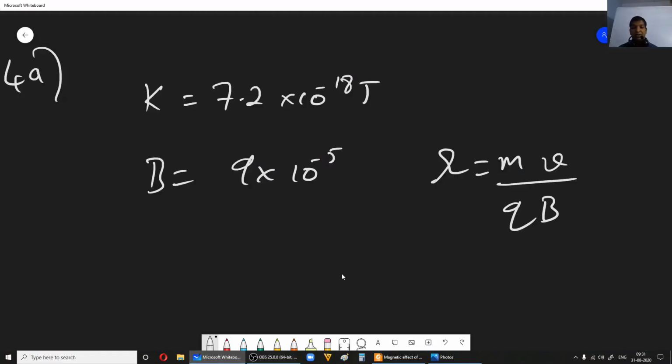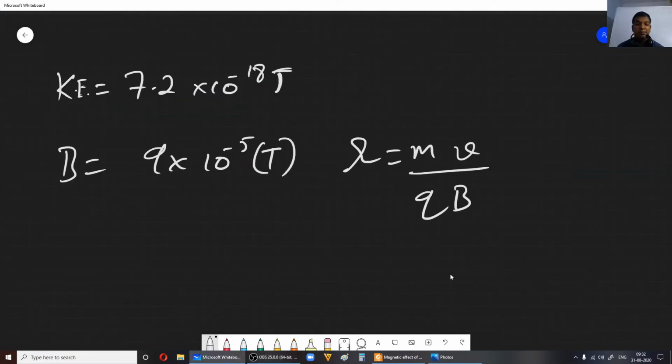Yes, the problem goes like this. So they are given kinetic energy as 7.2 into 10 power minus 18 joules, and B is 9 into 10 power minus 5 Weber per meter square. Otherwise, magnetic flux density also means simply magnetic field, right? So that is Tesla, right? So Tesla,